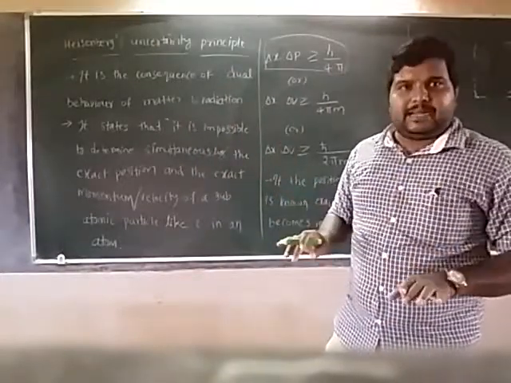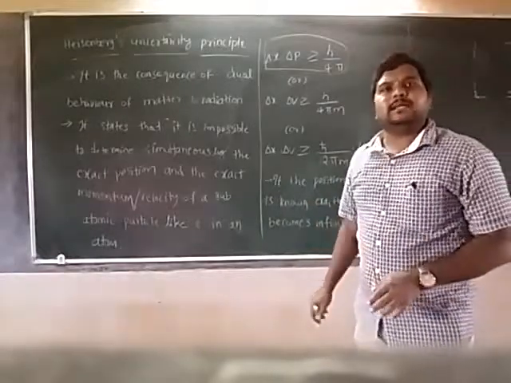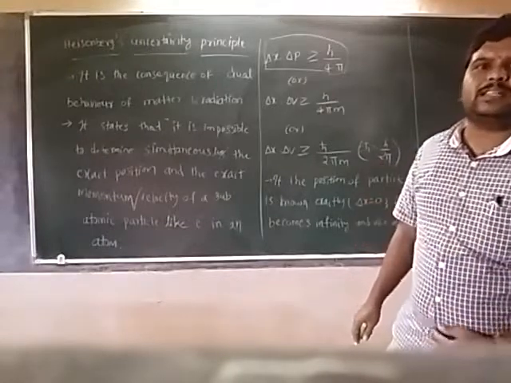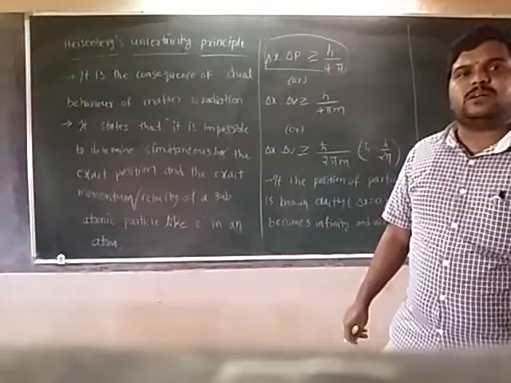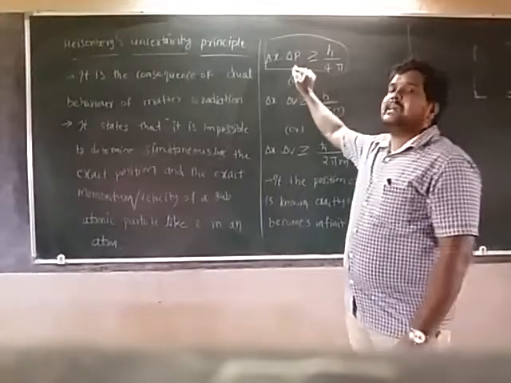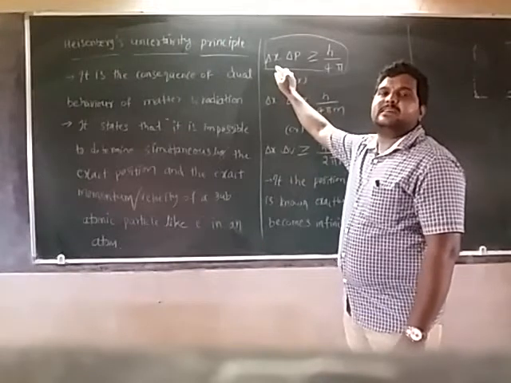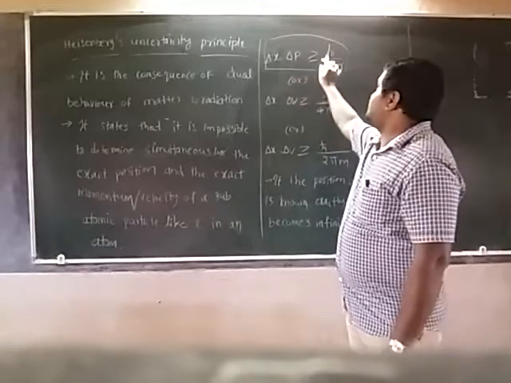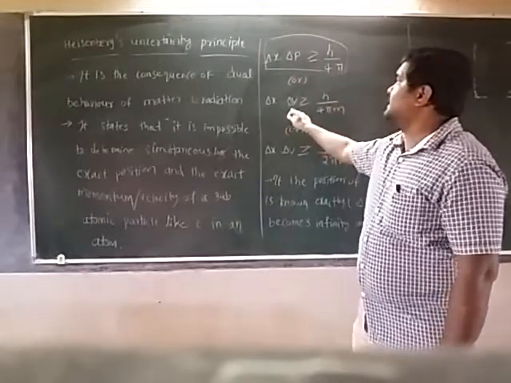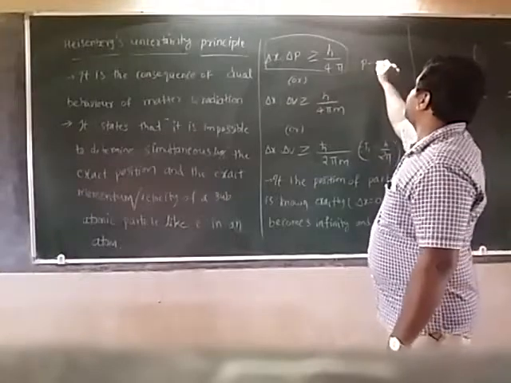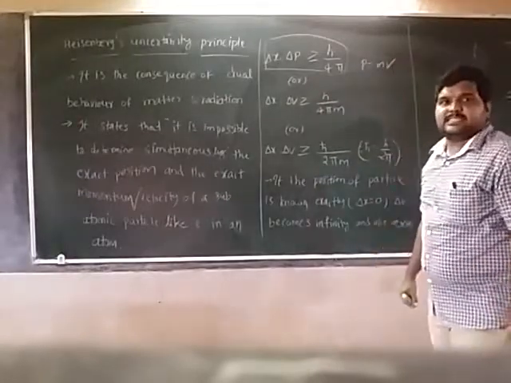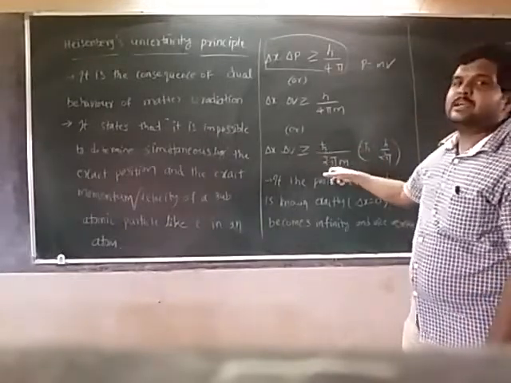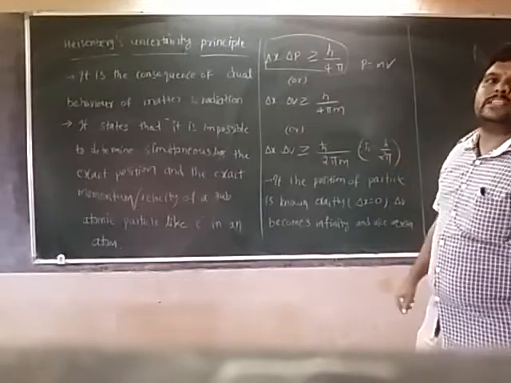So he said that it is impossible to determine simultaneously both the position and the momentum or velocity of subatomic particles like the electron. That is Heisenberg's uncertainty principle. Delta x is the uncertainty in the position, delta p is the uncertainty in the momentum, greater than or equal to h by 4 pi. You know that p, the momentum, is the product of mass and velocity. Is it clear? So delta v is greater than or equal to h cross by 2 pi m, where h cross is equal to h by 2 pi.